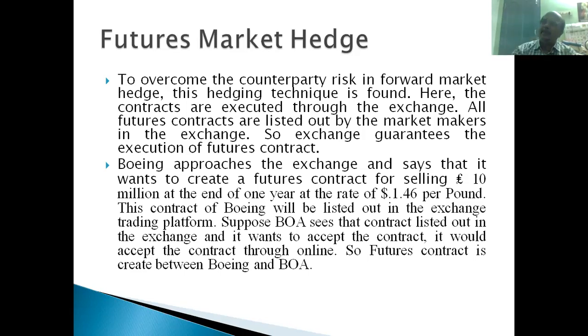Bank of America sees that, right? Bank of America comes to know this is a deal available from one party, that 10 million pounds is available for sale at the rate of $1.46 per pound. So Bank of America accepts this deal, right? Bank of America buys this deal. Boeing is selling this futures deal, and Bank of America is buying this futures deal, right? There's a small difference between forward contract and futures contract. The exchange is standing in between, right?